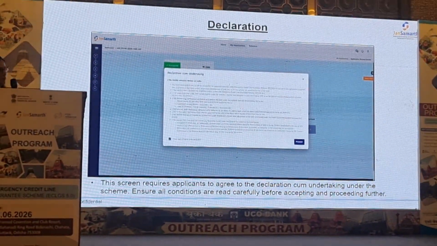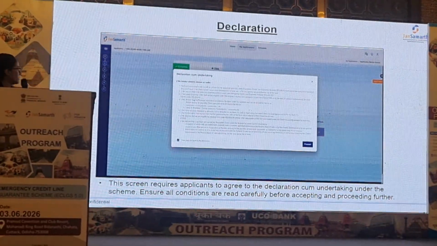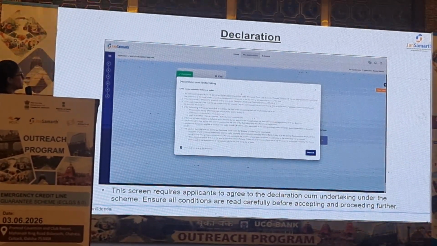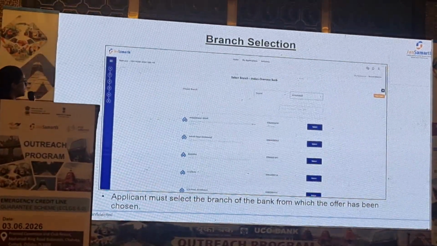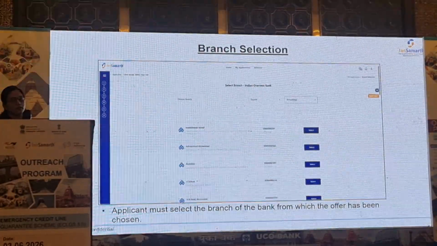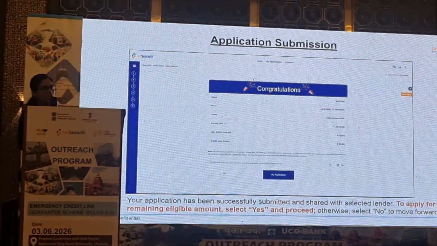You declare that you are not an SMA2 or having any other issues, and that you are complying to the guidelines of the ECLGS scheme. As you can see here, on submission, you will have to select the branch to which the application is to be made, and the applicant gets a congratulation message.